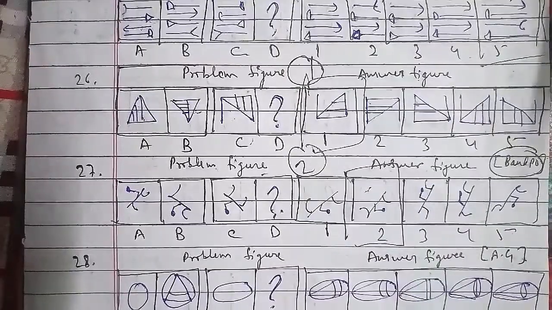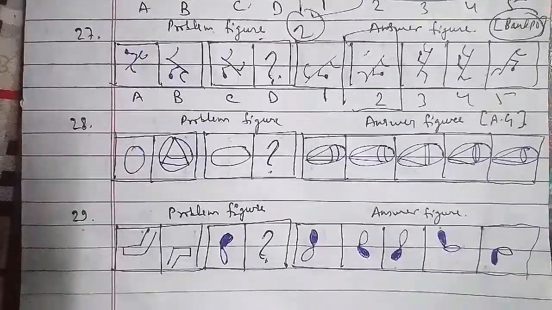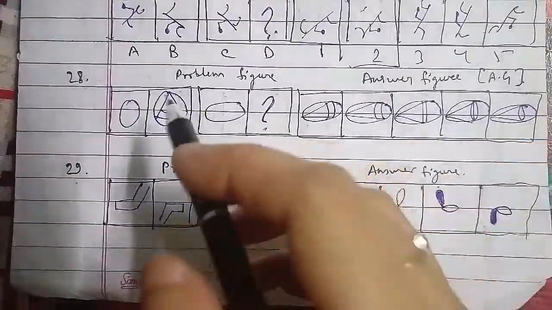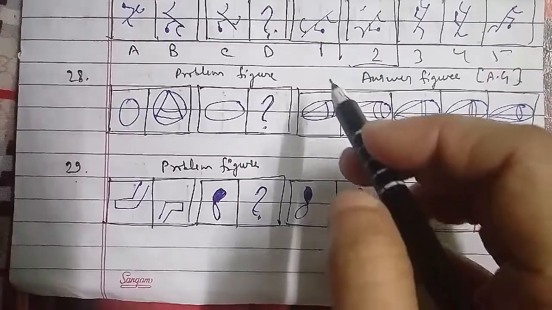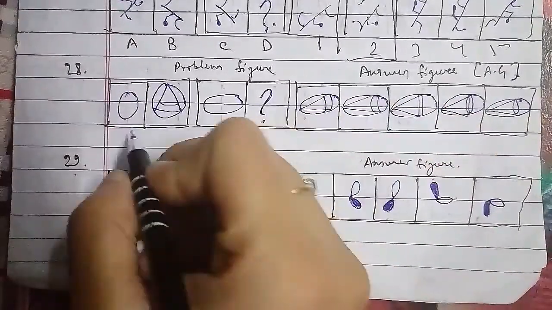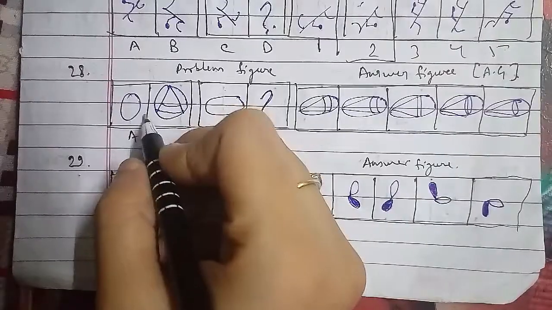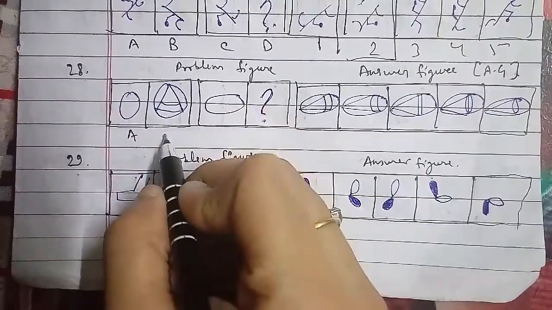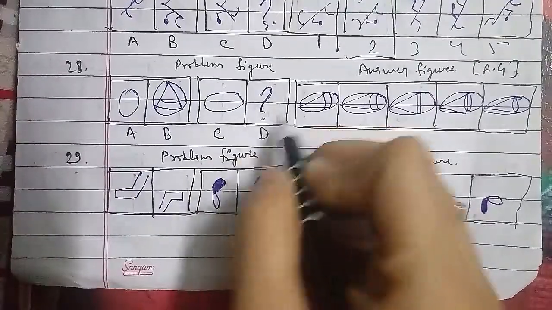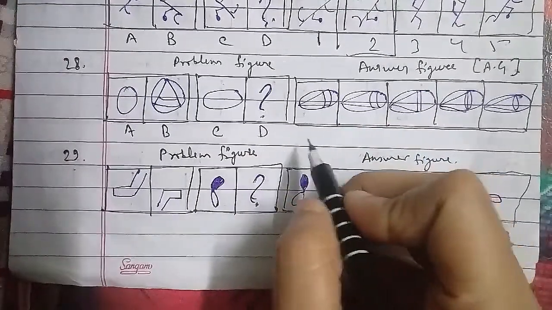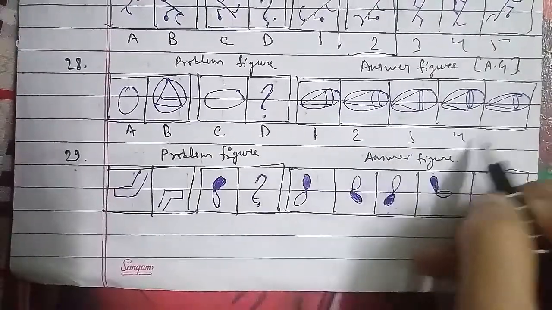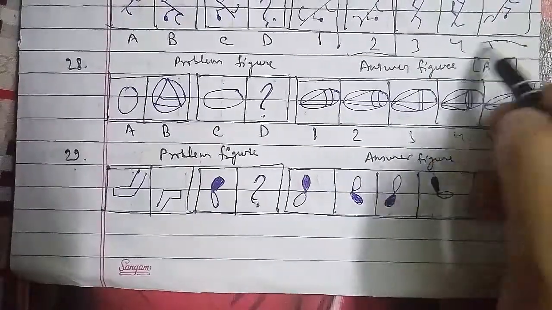Let's go ahead with the other one, which is your 28th question of the session, that we have to talk about, and these were the problem figures and these were the answer figures as well. So here, that has been A, where there is a circle itself, and in the circle a triangle is represented. For the C figure it will be, and the D figure we have to find out here as well. So inside that we have 1, 2, 3, 4 and 5.